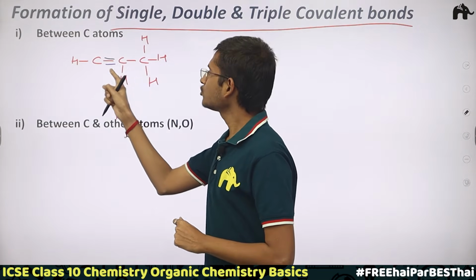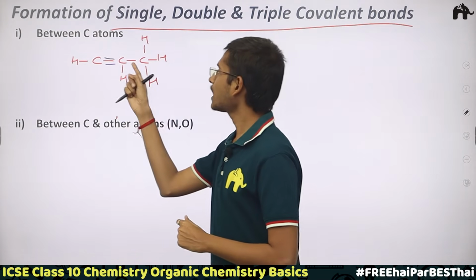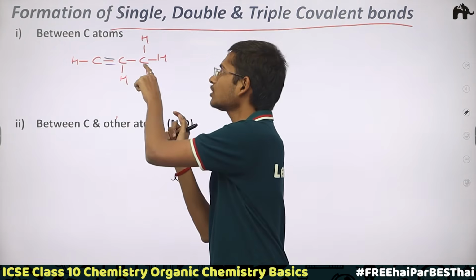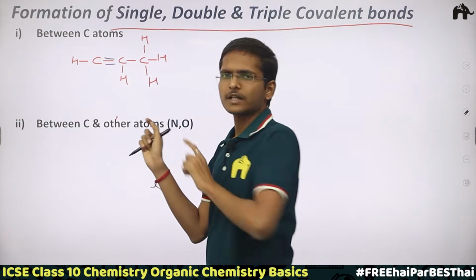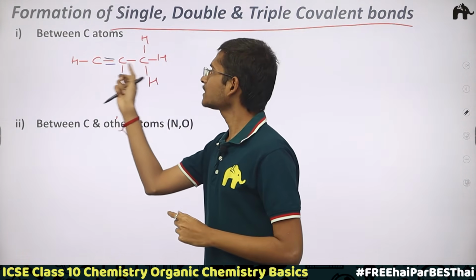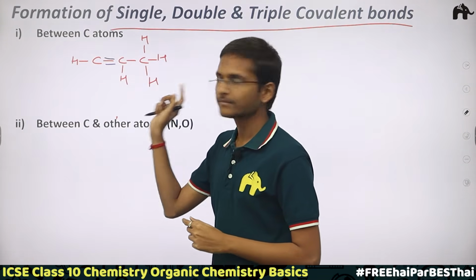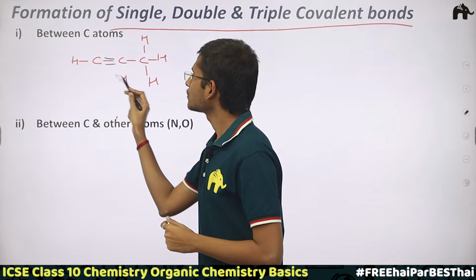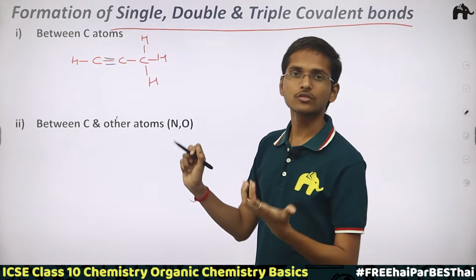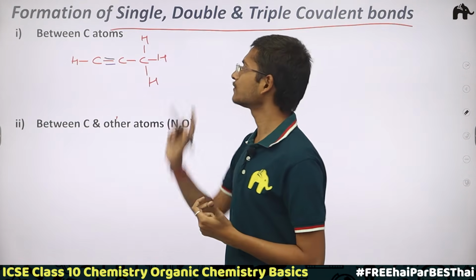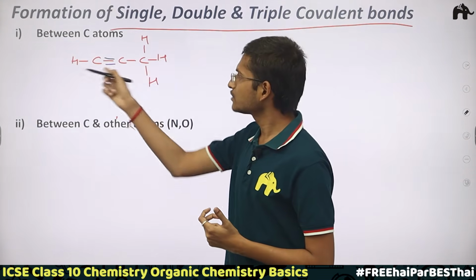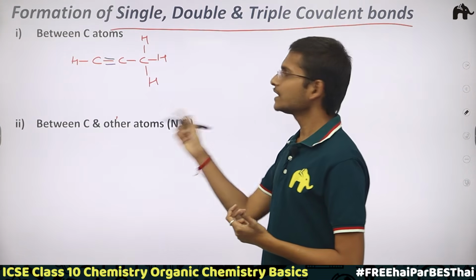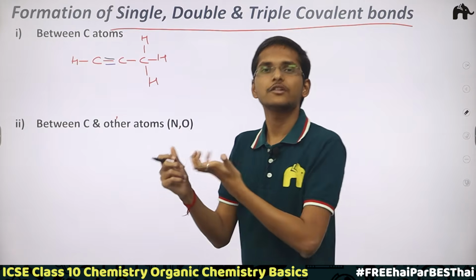Now here 1, 2, 3, 4, 5 bonds again, but I don't want to break the bond, meaning this carbon would not break the bond with this carbon atom. No need to break because our carbon atoms are linked in this chain, right? So this is the extra bond right here. Now this carbon atom is also tetravalent. See, 1, 2, 3, 4. In this way triple bonds are formed. Clear with the formation of single, double and triple bonds?